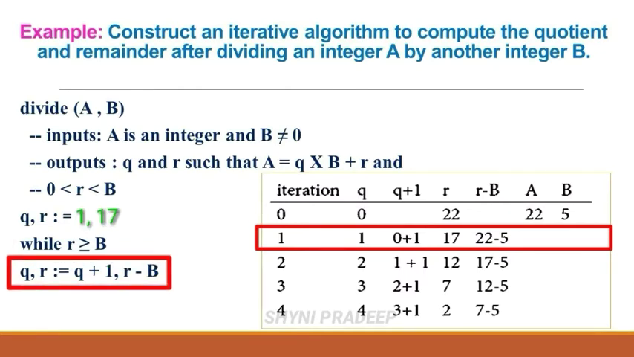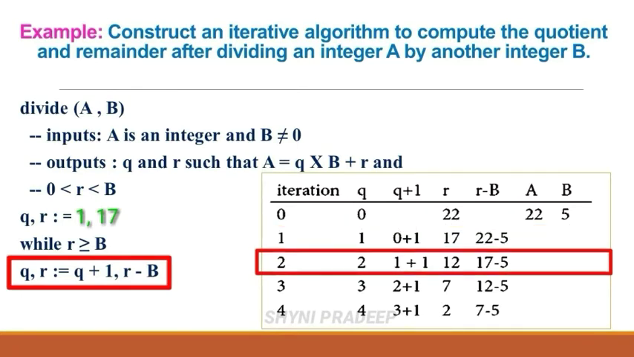q, r is equal to q plus 1, r minus b. q is equal to q plus 1 means what? The q value is 1. So q plus 1 means 1 plus 1, that is 2. So q is equal to 2.